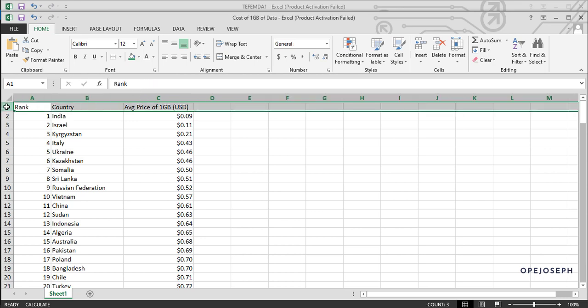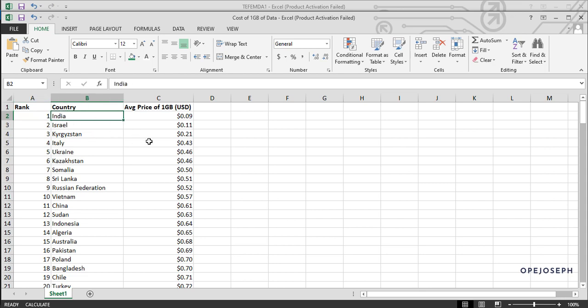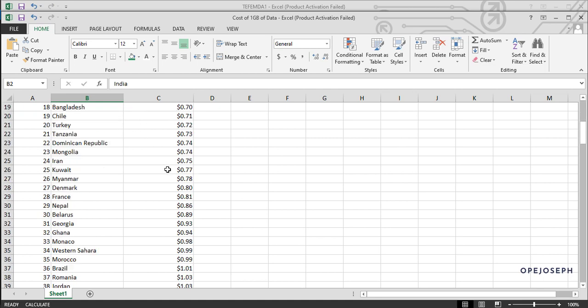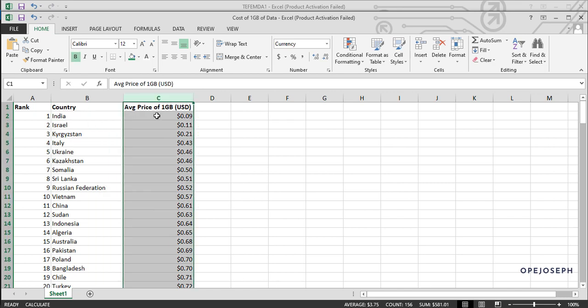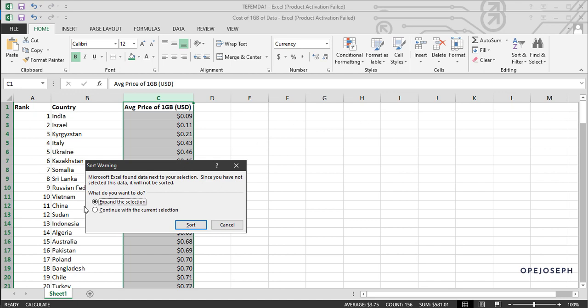So I'm going to go to the first row here. Control B. I like making it bold. The next thing is, they say average price of 1 gigabyte in USD. The first thing that should come to your mind is that we want to know the country where data is more expensive. I hope it's not an African country, but let's confirm that. So let's go to filter, sort from largest to smallest. I want to sort from highest to smallest, and expand the entire selection.